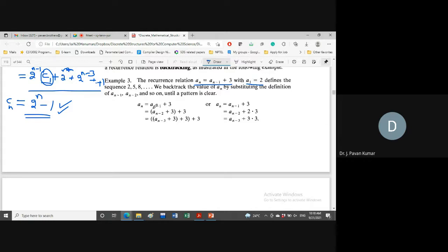So now let us continue the substitution method here. The an minus 1 value we have substituted. Next, the an minus 2 value is an minus 3 plus 3.